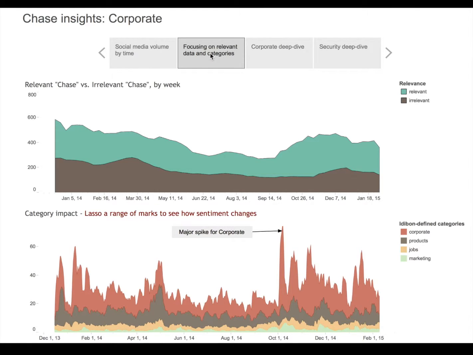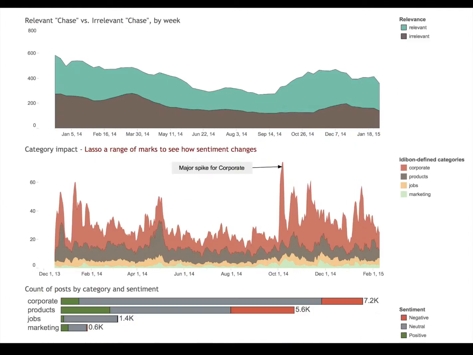The first thing that you're going to want to do with Chase is separate irrelevant and relevant content, right? So you want to automatically be able to say, these are things about Chevy Chase Bank, Chevy Chase the actor, Chase the verb, versus actually about JP Morgan Chase. Once we are able to get rid of the irrelevant items, then we're able to look at the examples of sentiment for different categories.